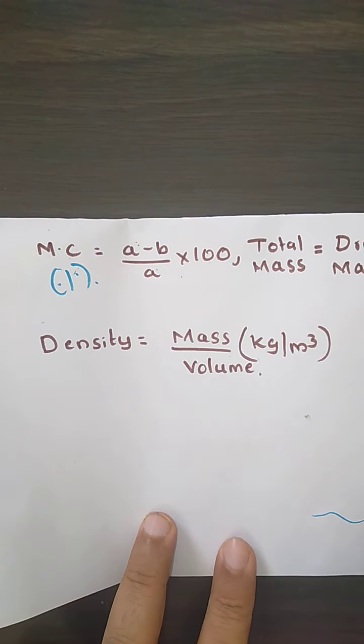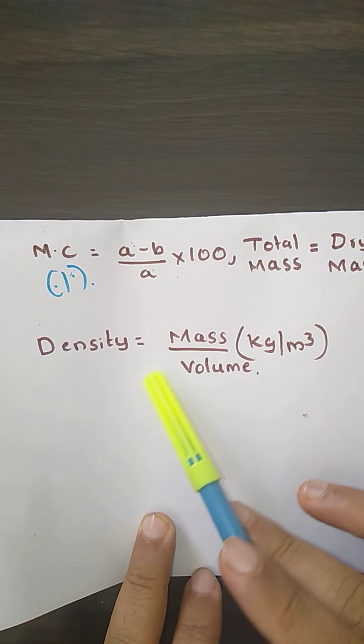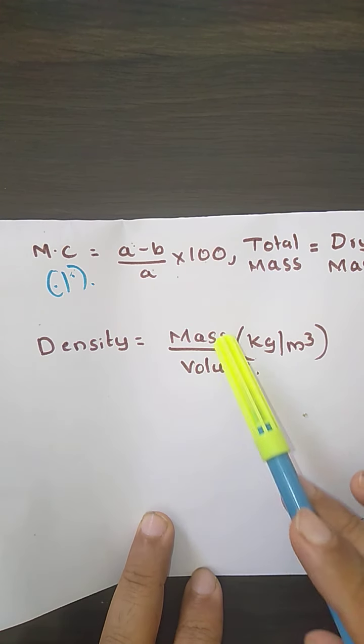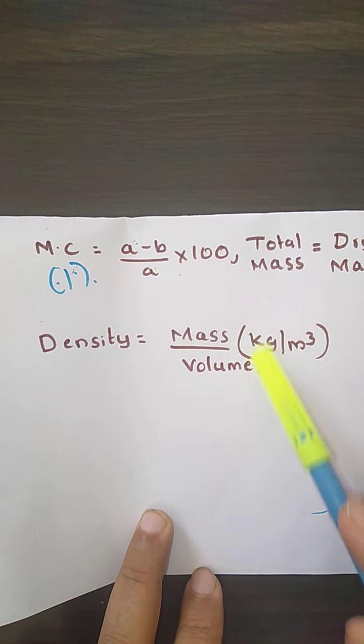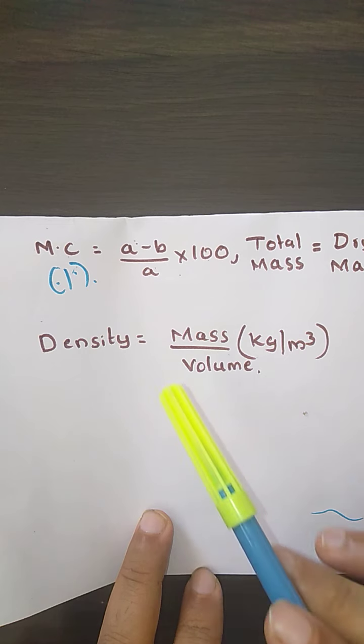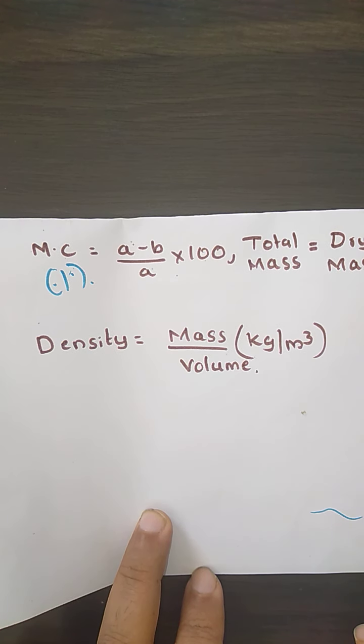Next we are going to determine the density. As you know, the formula for density is mass divided by volume. So we are going to get the density in terms of kg per meter cube. So this much is the basic thing required in order to solve the problem. I'll tell you what is given and what is not given when we solve the problem.